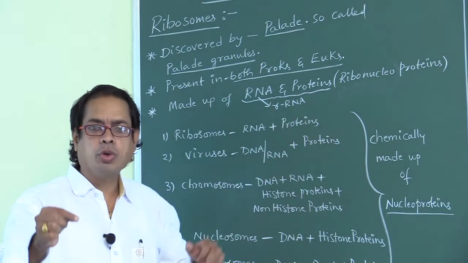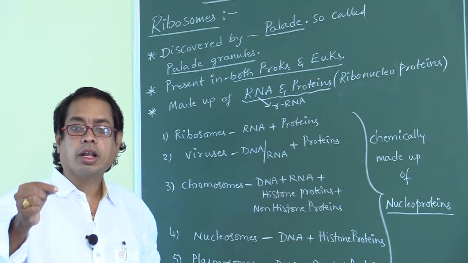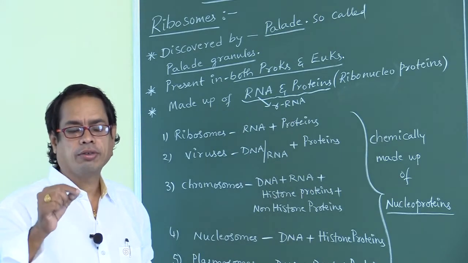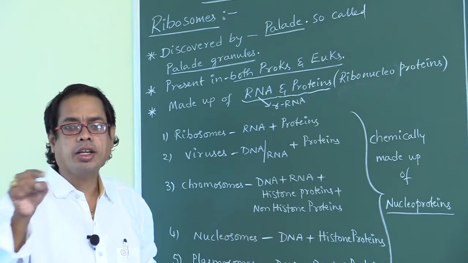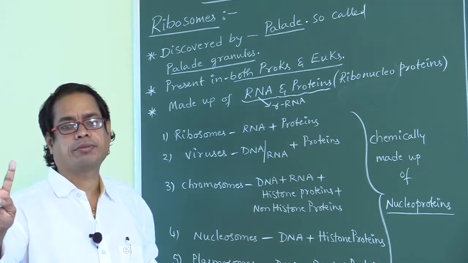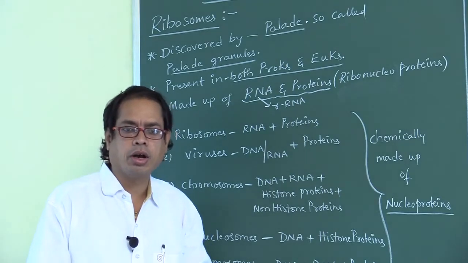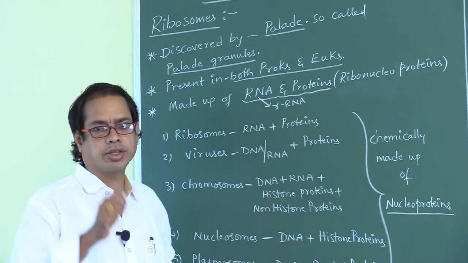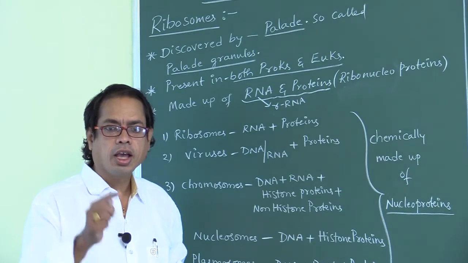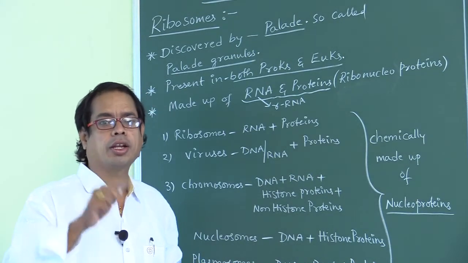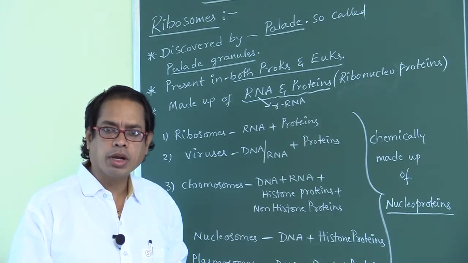Why? Because ribosomes are made up of rRNA. Which nucleic acid? RNA. Don't say DNA. Very, very important point. Ribosomes are made up of RNA and proteins. Which type of RNA? rRNA, full form ribosomal RNA.